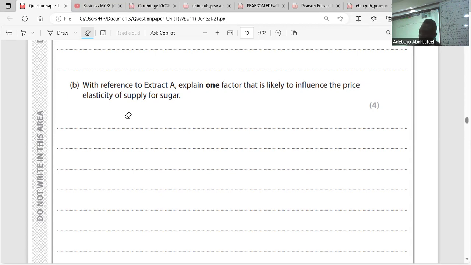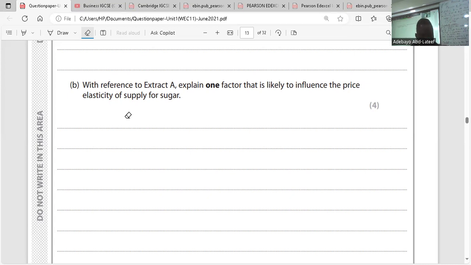So the time at which you are able to produce that product can also affect the elasticity of supply. The third point I made here is about the ease of switching production. Note this: when the price of a product increases, firms will start thinking about producing that product. Yes or no? Why do they want to produce such product? They want to produce it because they will make more revenue. But if they are unable to have equipment and resources that would enable them to switch from what they used to produce to other things, then they won't be able to do that.